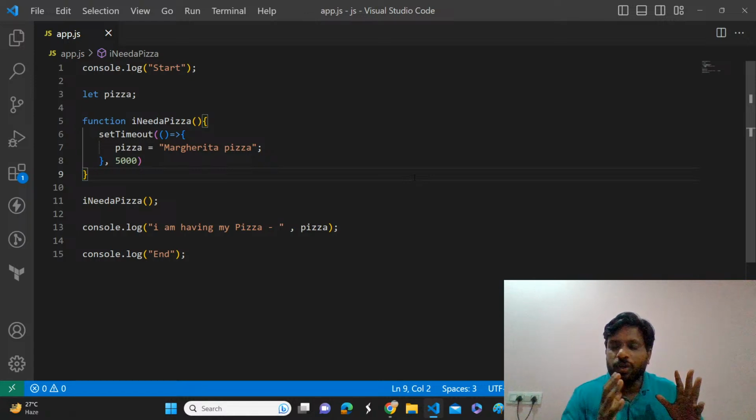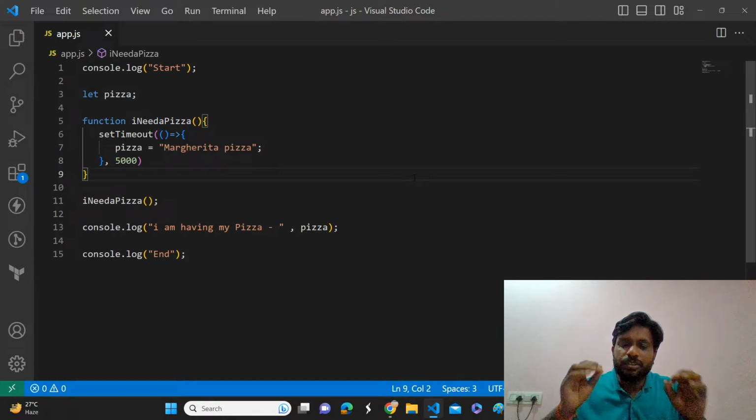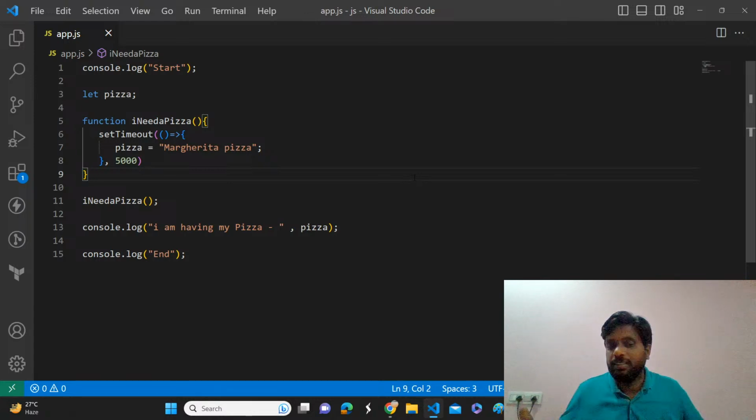Whatever you have learned in the last two sessions, just think according to the JavaScript rules and regulations. Don't add our creativity. JavaScript is a synchronous single-threaded programming language. It will create a global execution context and start executing things, and whenever we have a set timeout, it will throw that into the web API.